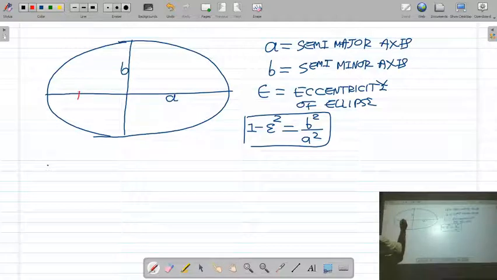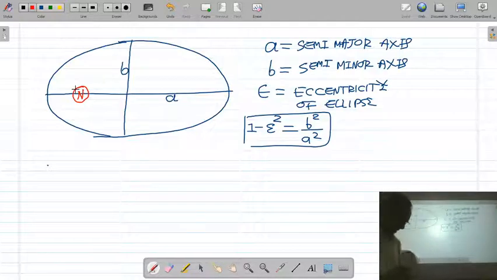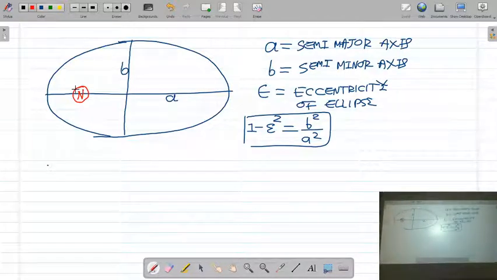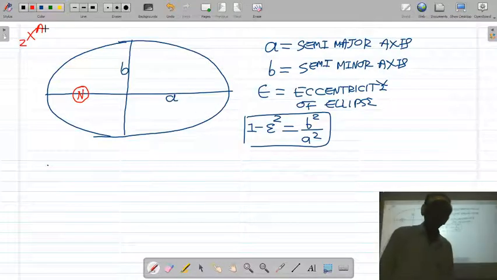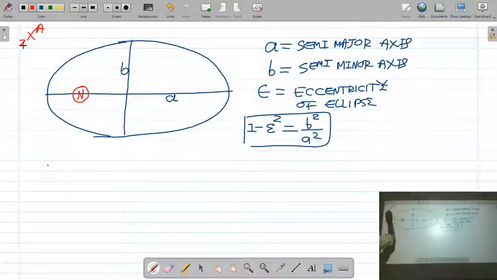So the nucleus is situated at one center of the ellipse. What is the charge of the nucleus? Suppose you consider the nucleus XZA. It has Z protons. Charge of one proton is e, so charge of Z protons will be Ze. So the charge of this nucleus will be plus Ze.